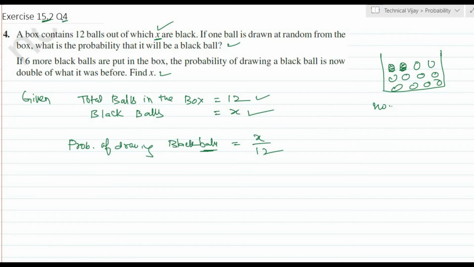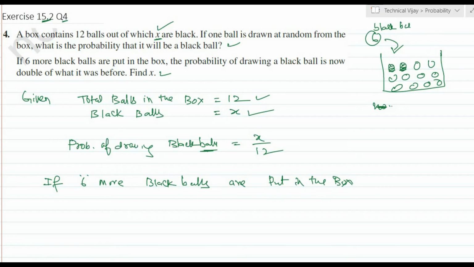Now here, if 6 more black balls are put in the box, total 6 more are added here. They are black balls. Now total number of balls. Earlier it was 12 plus 6, this is equal to 18. Total balls is equal to 18.